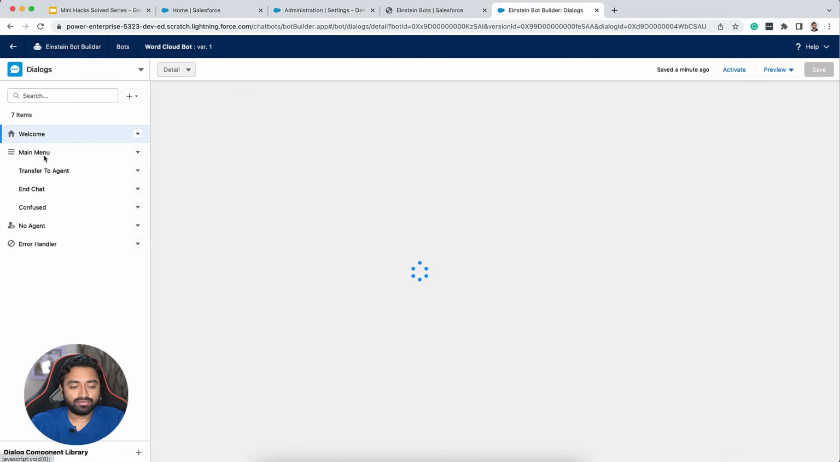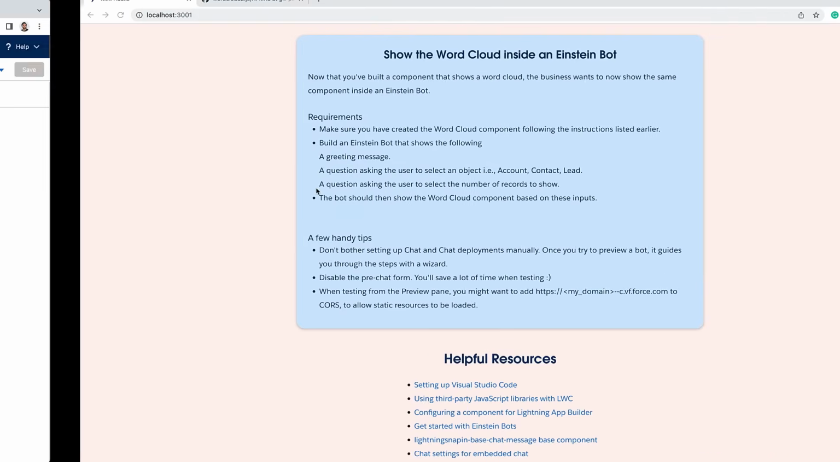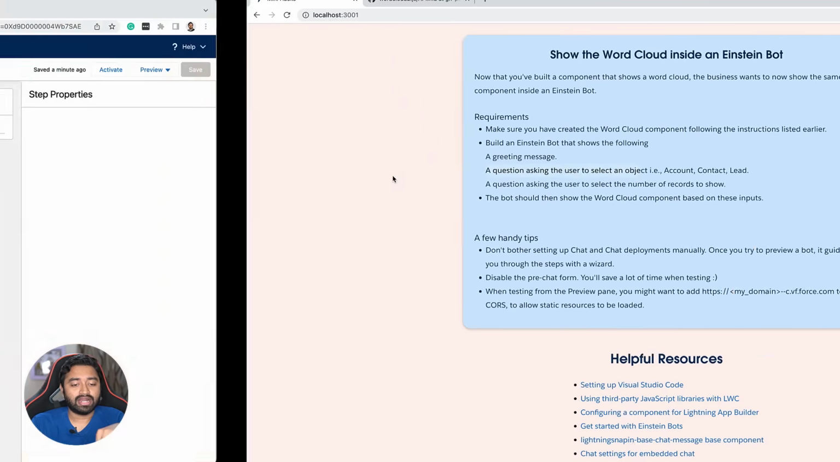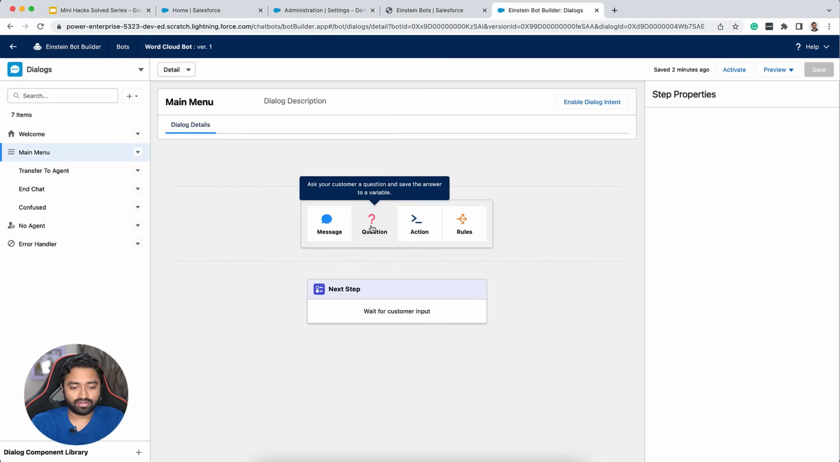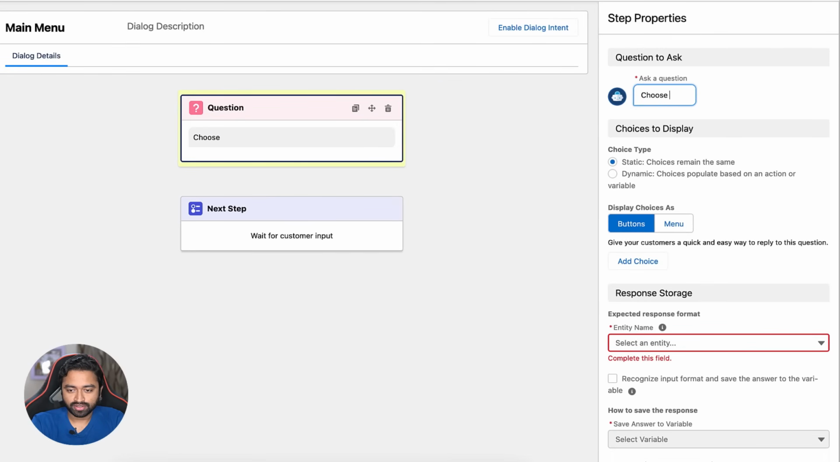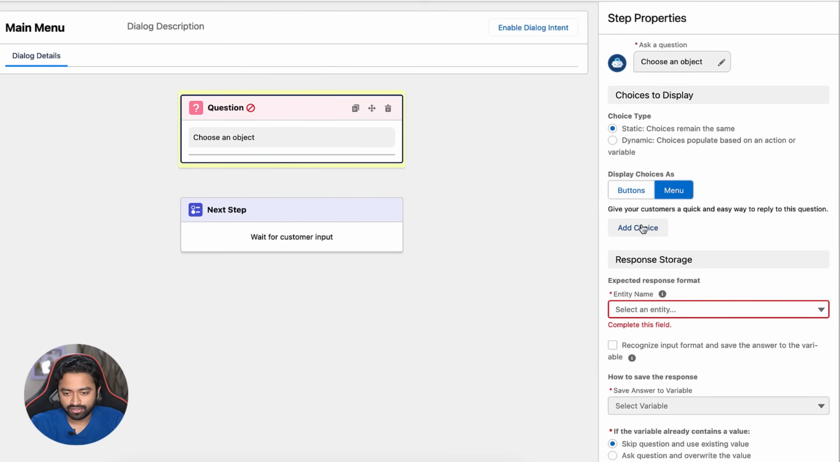So within the main menu, it's right now blank. And here is where we are going to start creating our questions for the bot. From the requirements, it needs to show a greeting message, which it has already done. Then it needs to ask a question regarding the object selection. So let's do that. Let's click on question and let's type in the question. Choose an object, and then the choice must be static. Display as buttons is good, or let's display it as a menu.